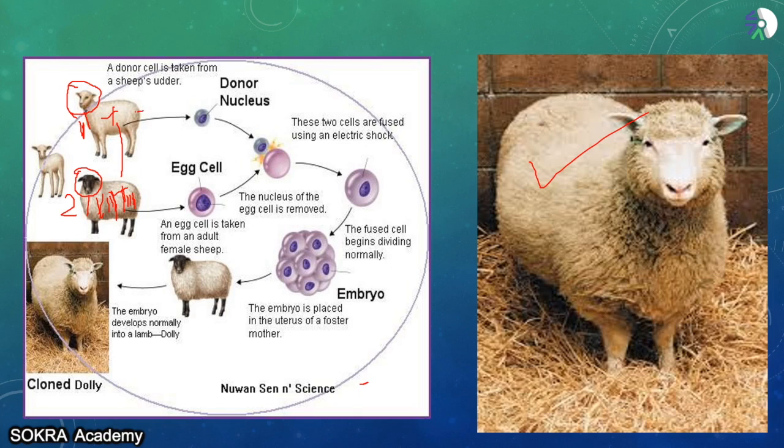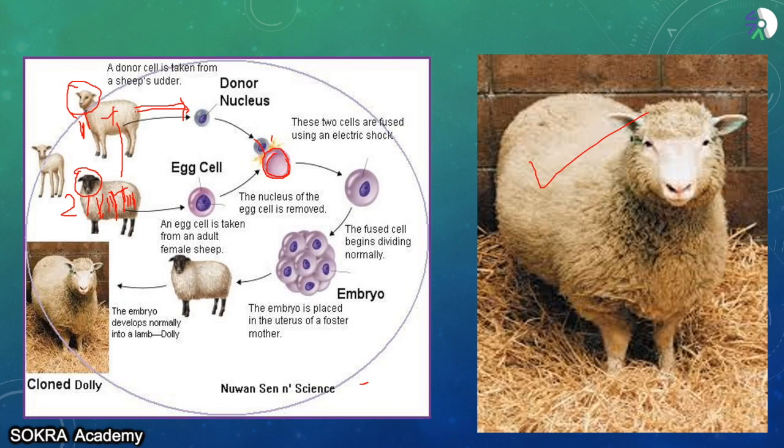they took the nucleus from this sheep. This is the original mother of Dolly the sheep. So you take the cell, and you remove the nucleus from this cell. Can you see? The nucleus is removed. Now only the cell is present. What will we do with this cell?